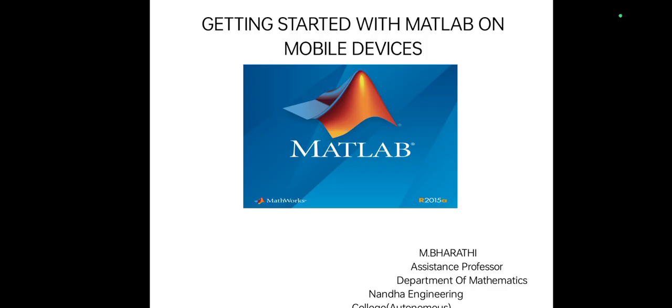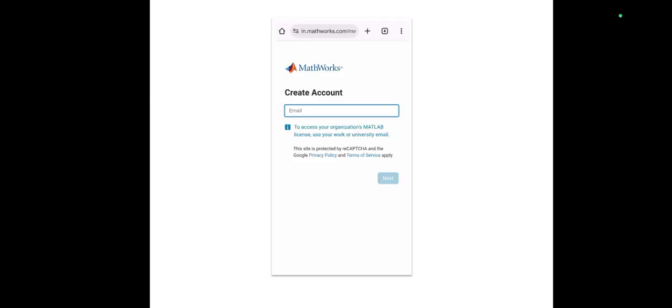Now I'm going to explain how to use MATLAB in mobile. To use MATLAB in mobile, scan this QR code. It will take you to this page. Create an account in MathWorks using your domain ID.